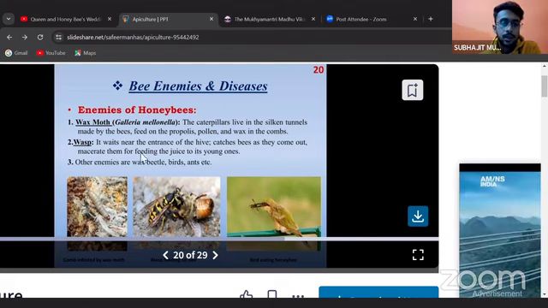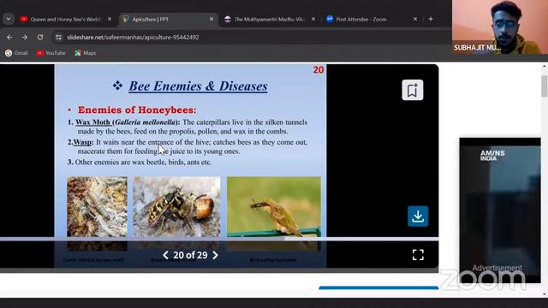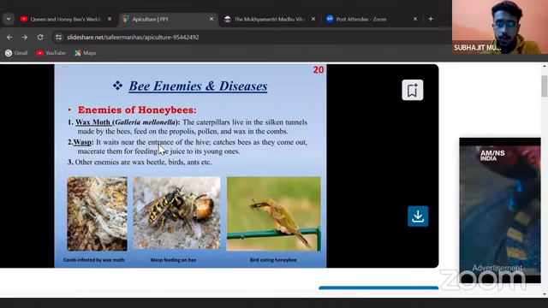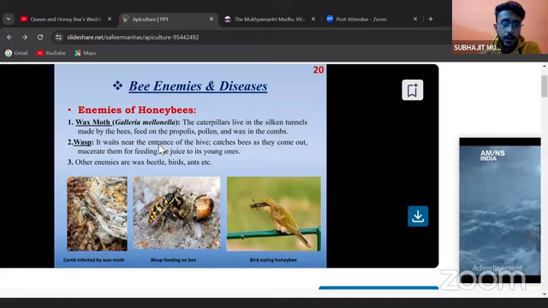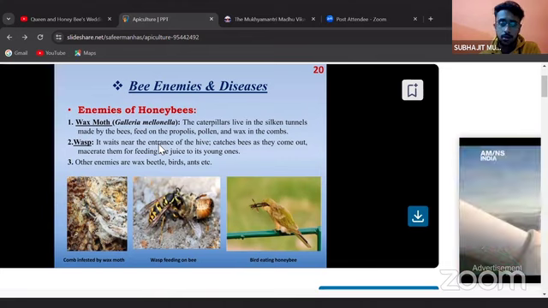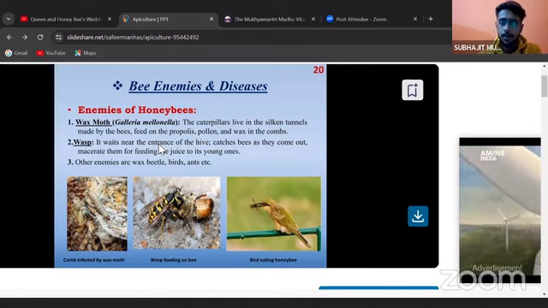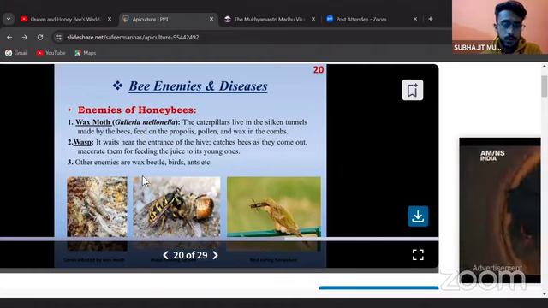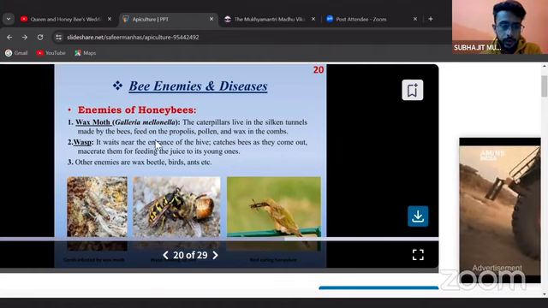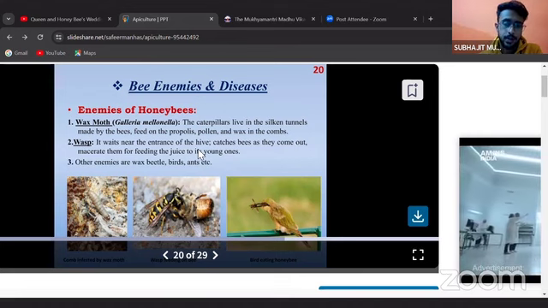That means they wait near the holes of the beehives, and whenever a bee goes out of the hive, they catch it, tear it up, and feed that juice to their young ones. Their young ones means the young ones of wasps, not the young ones of bees. So there's no need to be confused about this. Other enemies are wax beetle, birds, ants, etc. They are the general predators.